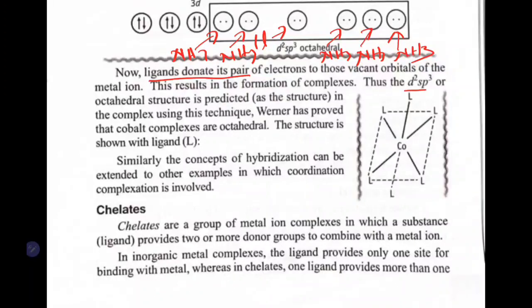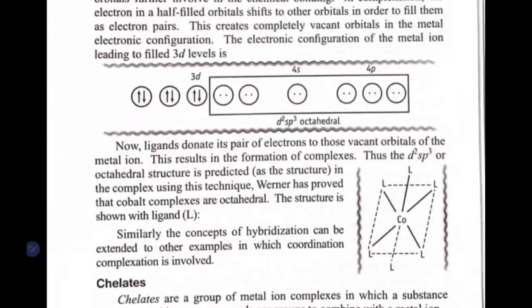Thus sp3d2 or octahedral structure is predicted in the complex using this technique. Werner has proved that the cobalt complexes are octahedral. Thus the structure for octahedral is given here, this one. So there will be a hybridization called d2, where 2 d orbitals are involved. I will tell you how this hybridization looks.